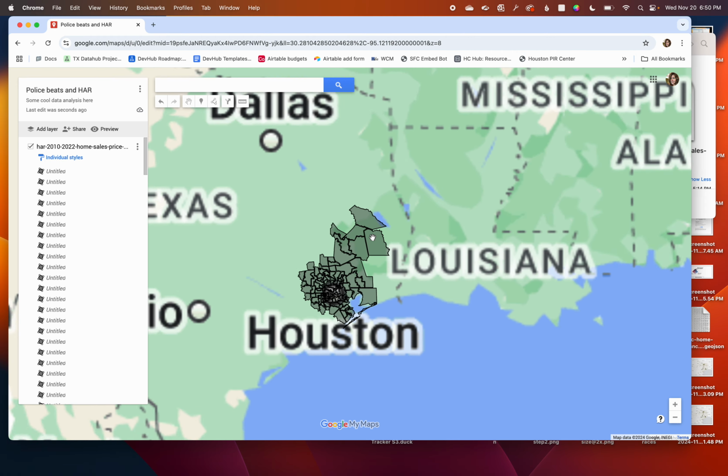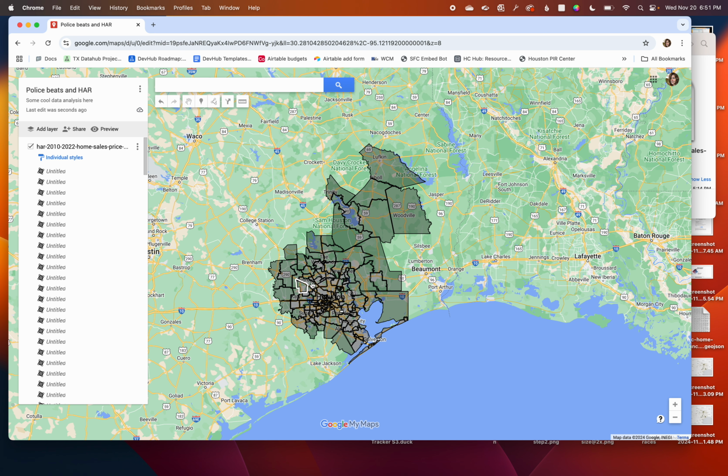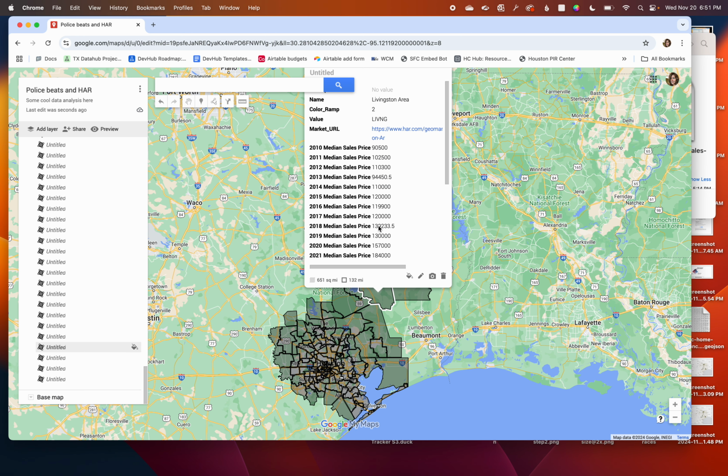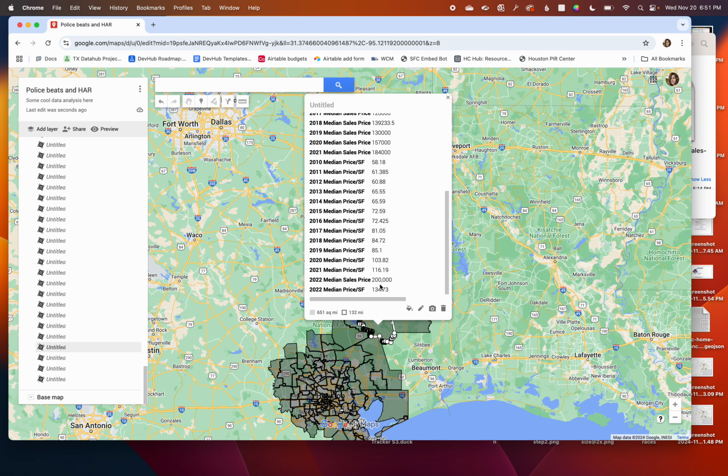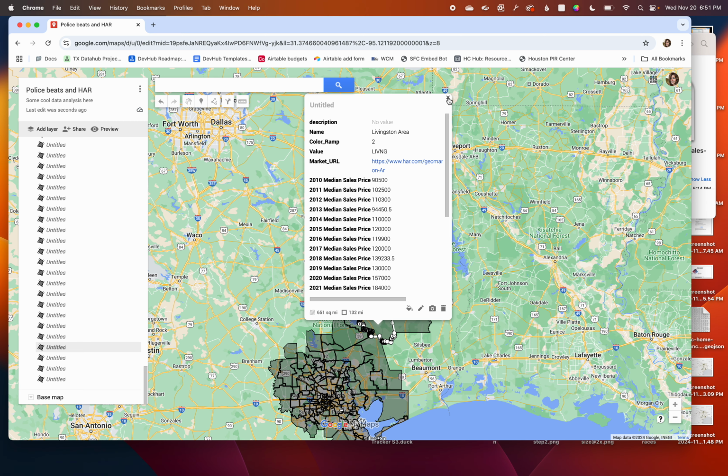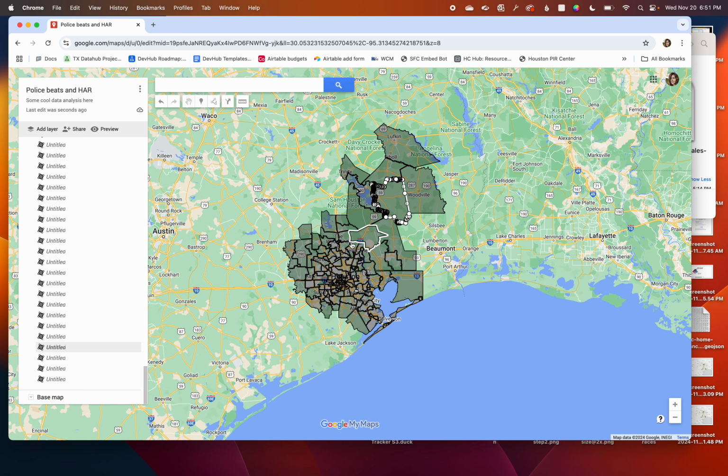So we'll let that load real quick, zoom us in, and we can see that we've got all of these different neighborhood shapes for the Houston area. Another downside of MyMaps, I can't really color these shapes based on any kind of data point. You can mess around with this, but it doesn't really get us anywhere helpful, so I'm not going to show you that. But what I can do is I can start clicking around and seeing what the data points behind each shape are. So that's really helpful. That was also something we were able to do with Map Shaper.